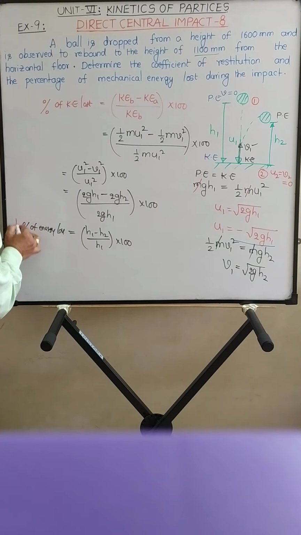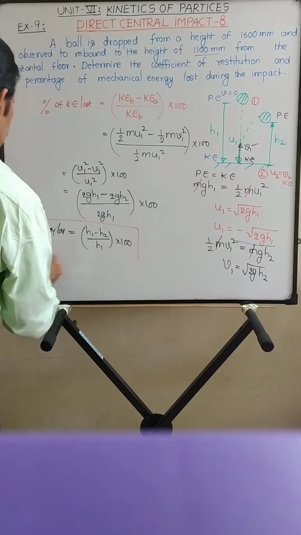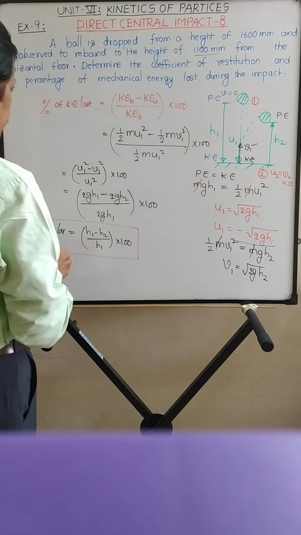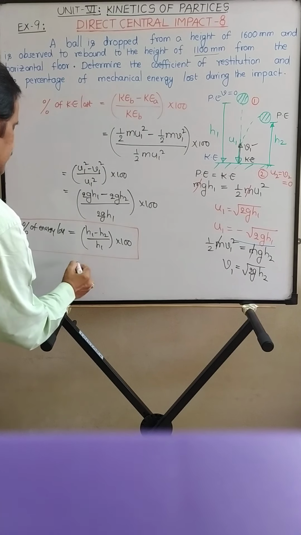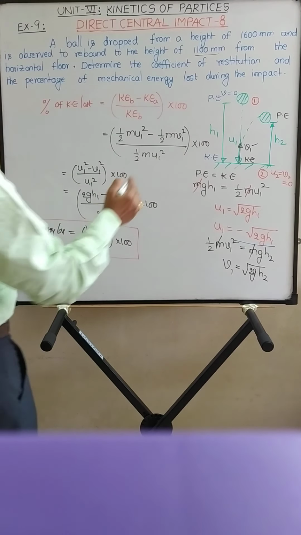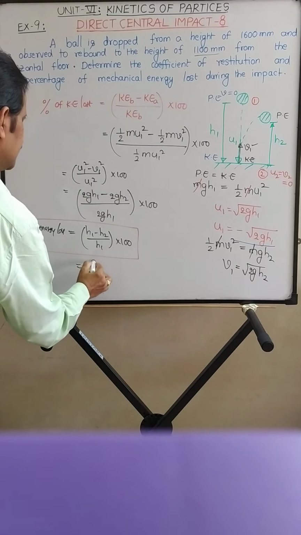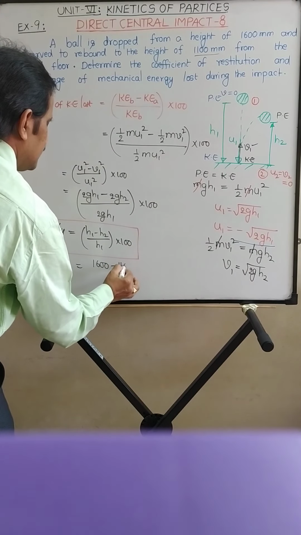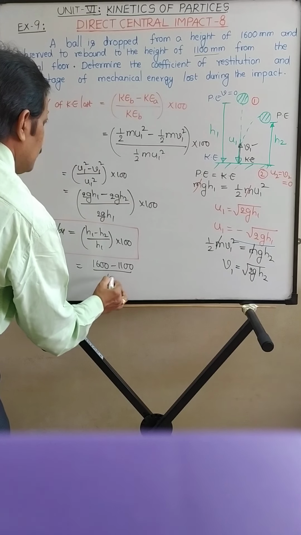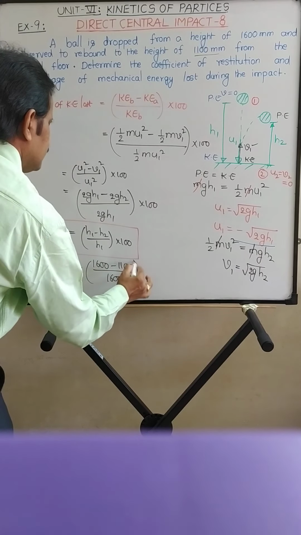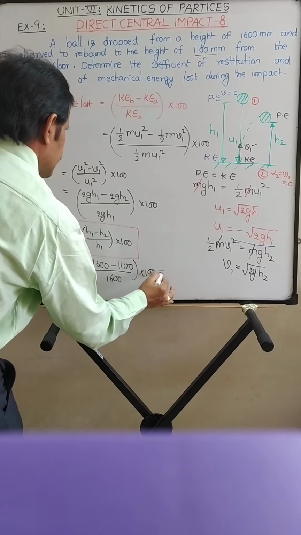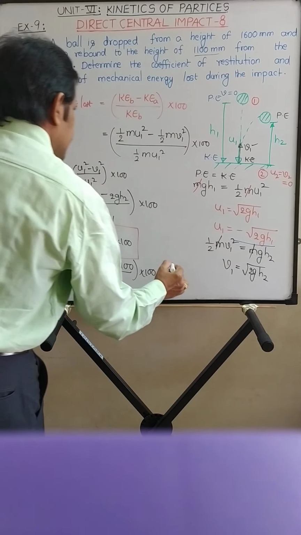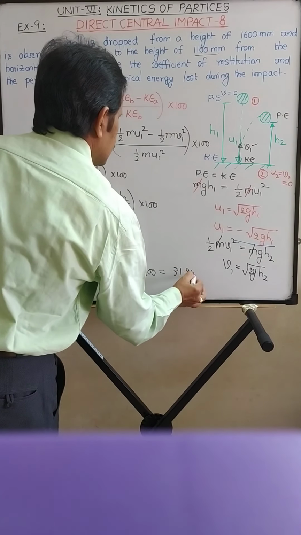So now simply you have to put the values to calculate the percentage loss. So here what is h1? h1 is the height of drop, 1600 millimeters, minus h2, the height of rebound, 1100 millimeters, upon 1600 into 100. That will be 31.25%.